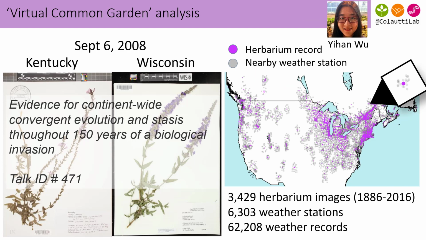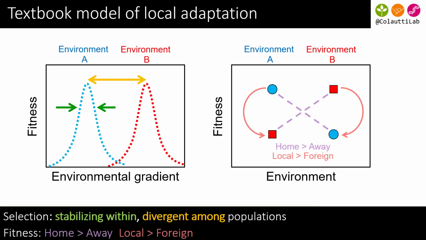And I just want to promote Yihan Wu's talk. As a former master's student in my lab, she'll be presenting some evidence that latitudinal clines evolved repeatedly and rapidly, with the rate of evolution slowing after about 100 years.